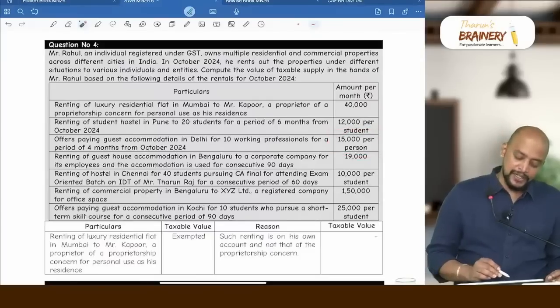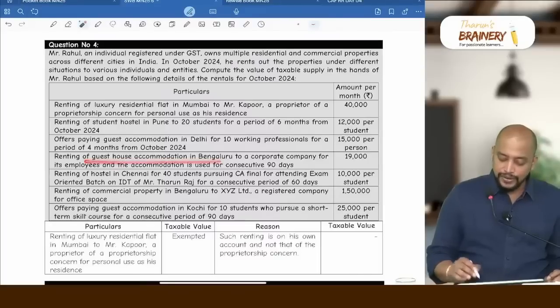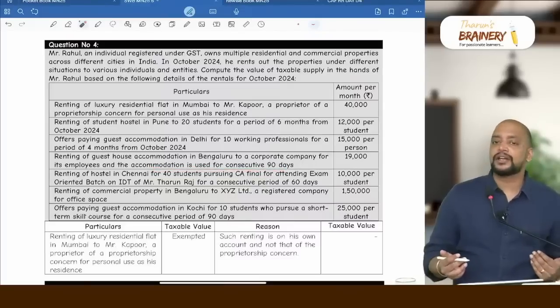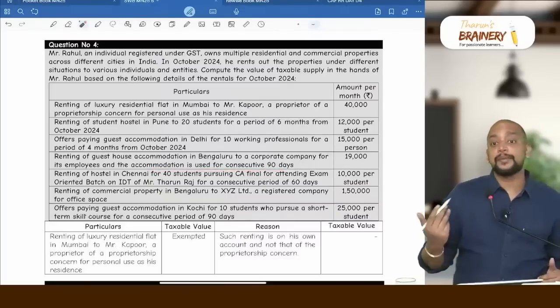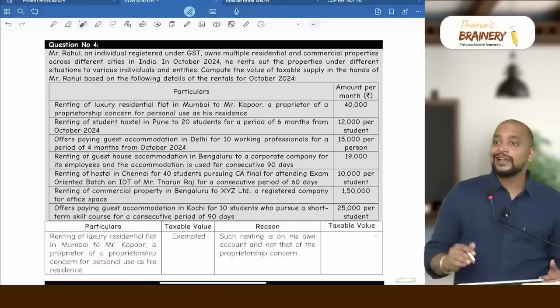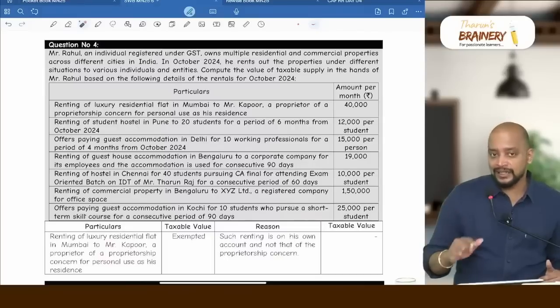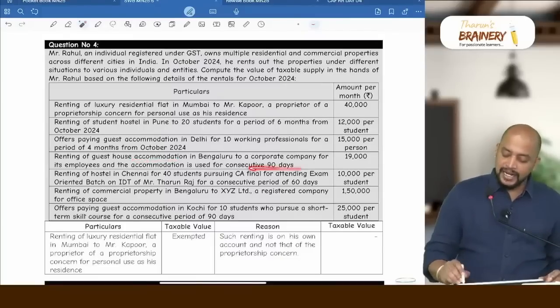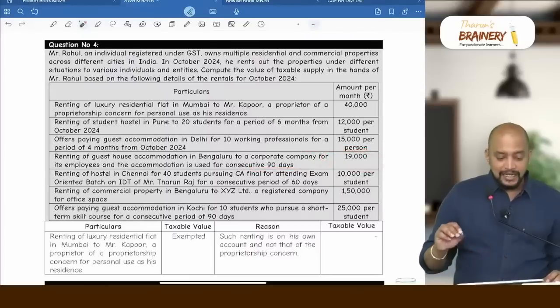Therefore, it is exempted. Renting of guest house accommodation in Bengaluru to a corporate company for its employees, and the accommodation is used for consecutive 90 days. Even then it is exempted, because for a corporate company also they have not given that it should be for this person only. It is accommodation only, na? Yes. So 90 days, how much is the charges?